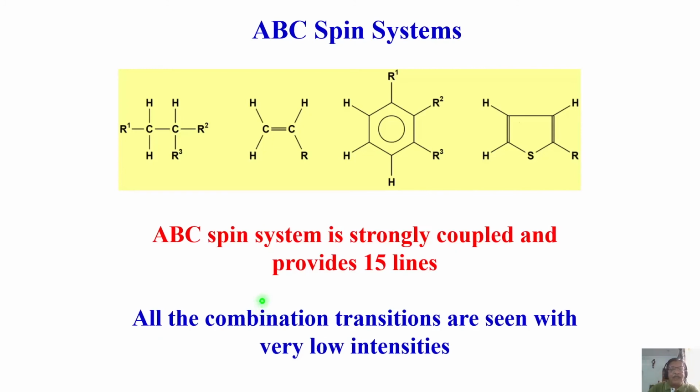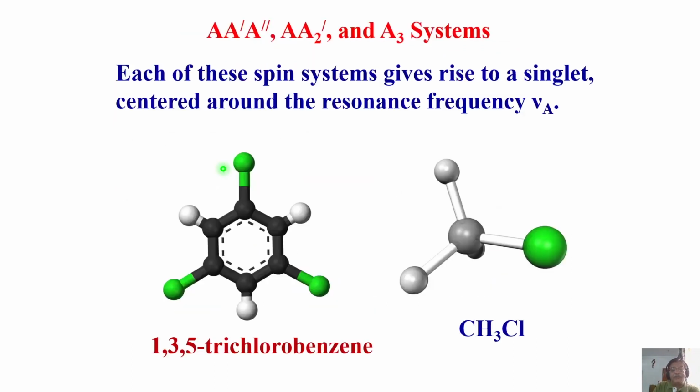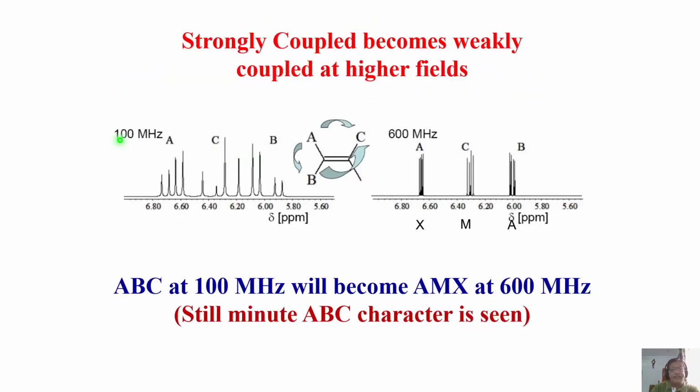And in some examples, when the couplings are very small compared to the chemical shift separation, these are called ABC, not AMX. All are strongly coupled, and all chemical shifts cannot be individually determined, but all couplings are present in this spectrum. This is a very strongly coupled case where you get 15 lines. This is the example of ABC. In this molecule, these three protons are strongly coupled, and this is the type of spectrum we get at 100 megahertz. The same thing you record at 600 megahertz, look, it becomes AMX. This is the advantage. So strongly coupled will become weakly coupled at 600 megahertz.